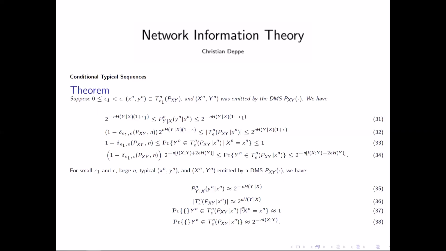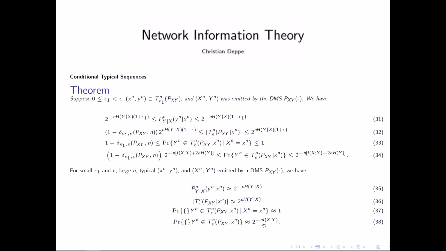Then here we look at the probability that y^n is an element in this set under the condition that x^n is equal to small x^n. This goes to 1.